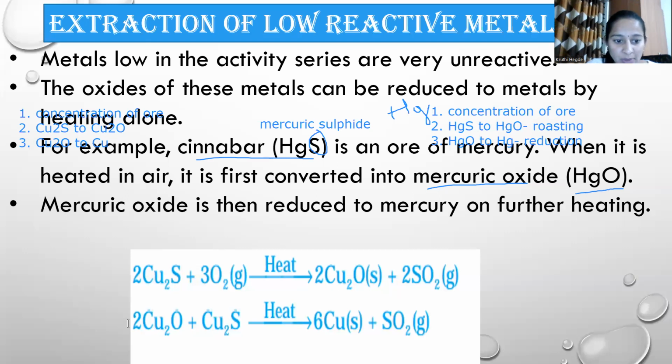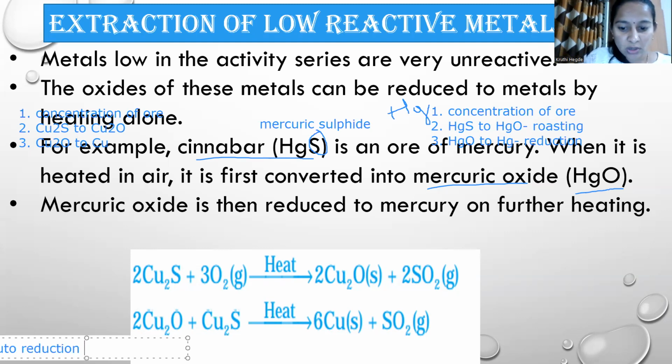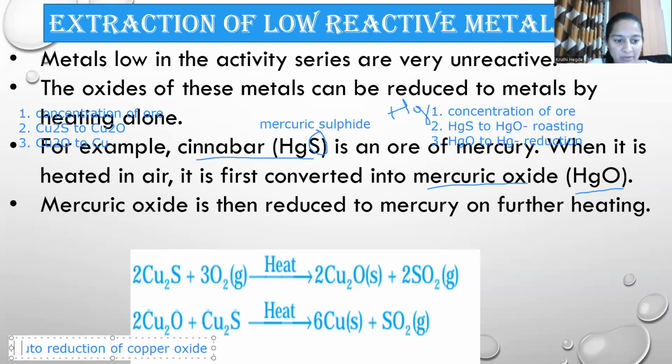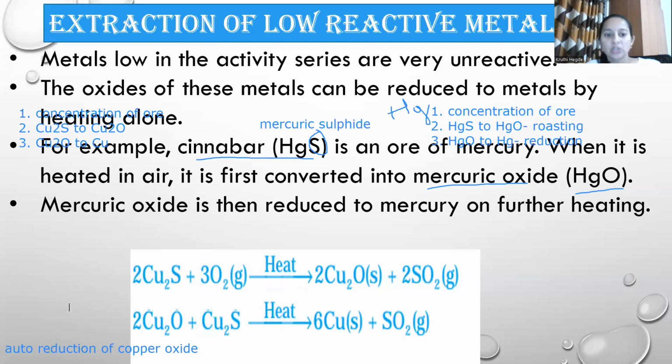This particular step is called auto reduction. Auto reduction of copper oxide. Copper oxide is auto reduced with the help of copper sulfide. That is auto reduction. So this is about how extraction of metals of low reactivity series is done. One we have discussed is mercury, another is copper.